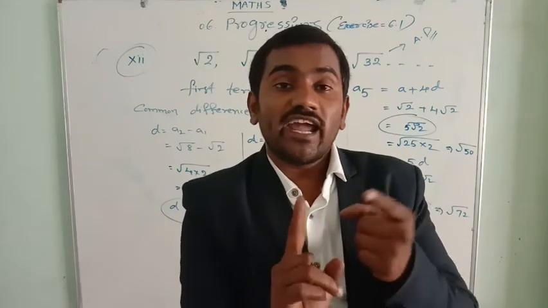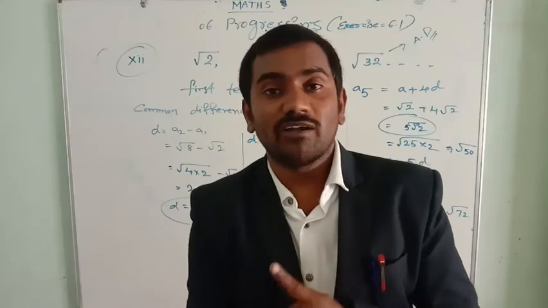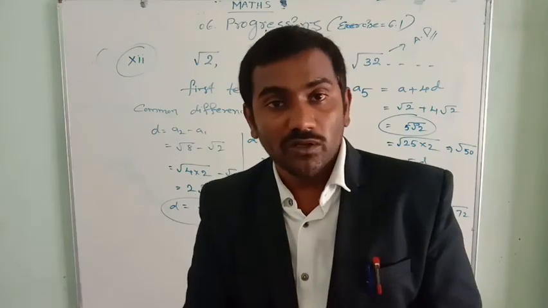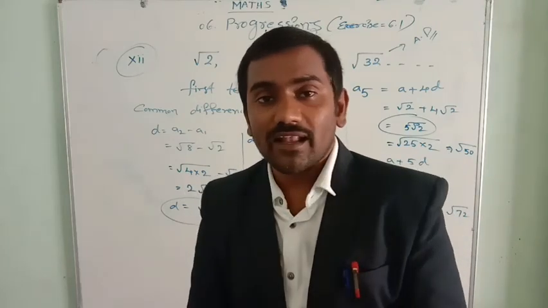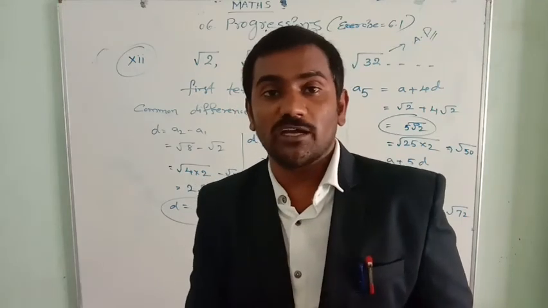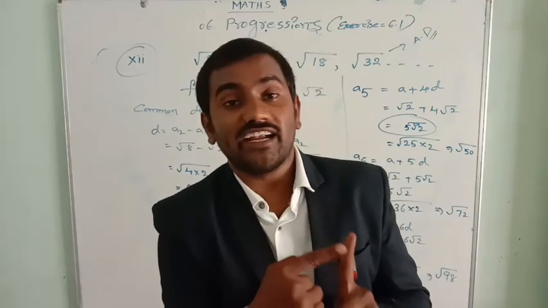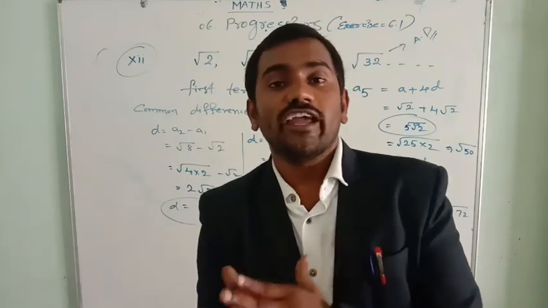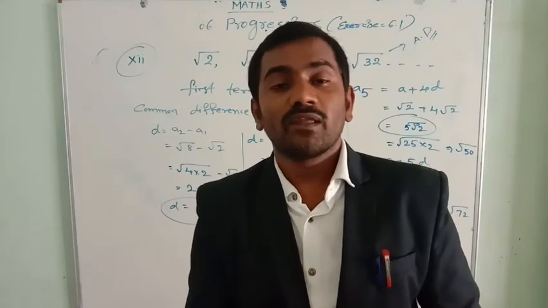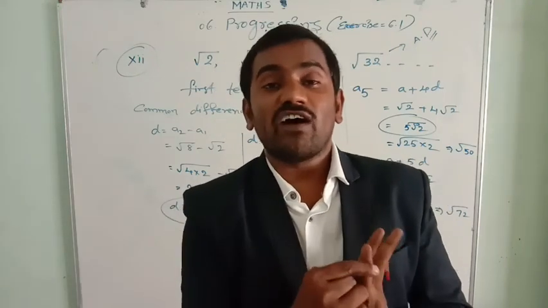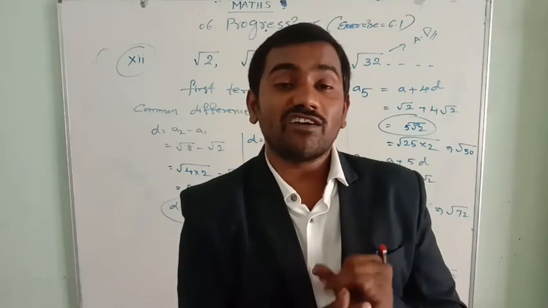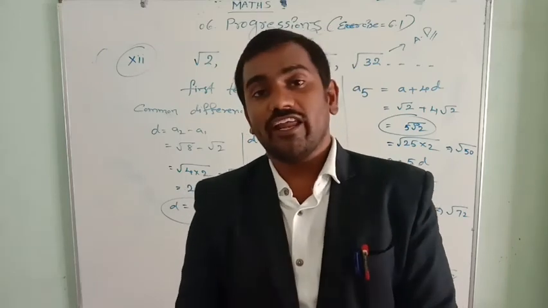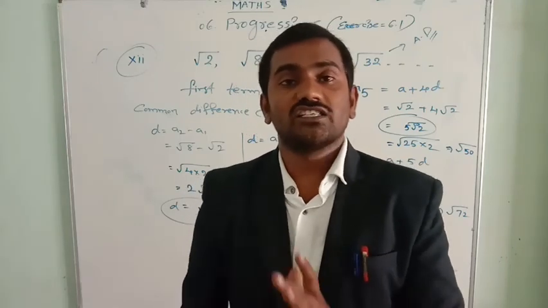Now, if you have a and D both values, first term and common difference values, hence we can find out the list of numbers, the arithmetical progression we can form. So in this video, the main important things are the general form of an arithmetical progression, how to find out the common difference by subtracting A2 minus A1, A3 minus A2, A4 minus A3. This is the second thing is very important. And find out in formula, A10 formula A plus 9D, A7 formula A plus 6D, A5 formula A plus 4D. These kind of formulas also very important. If you know this is enough for this exercise.